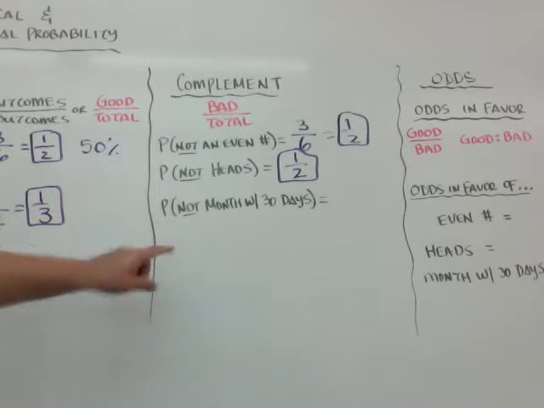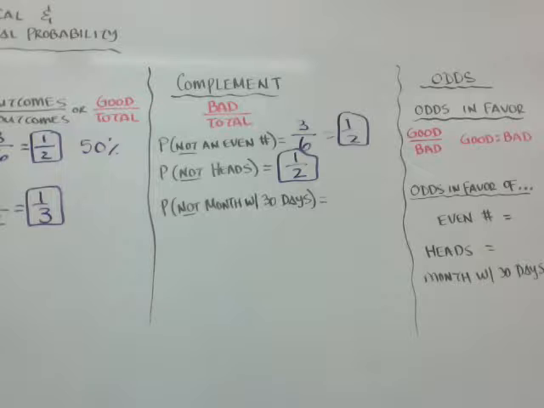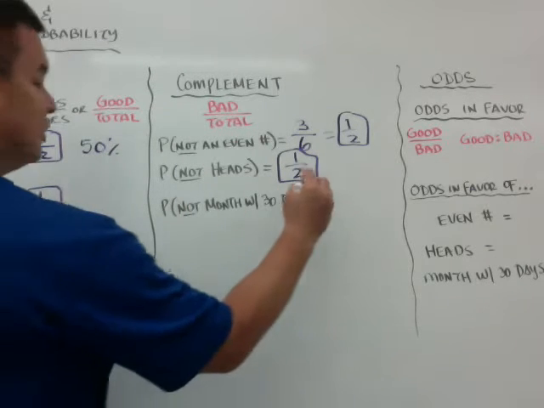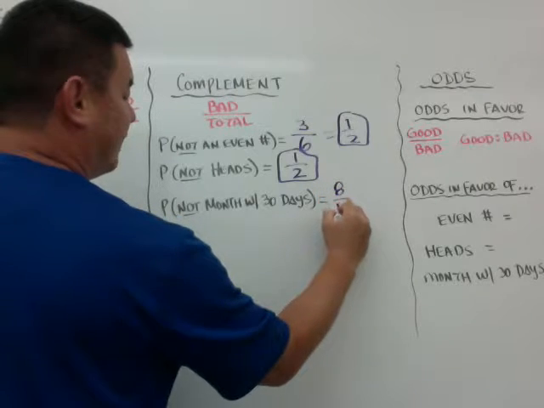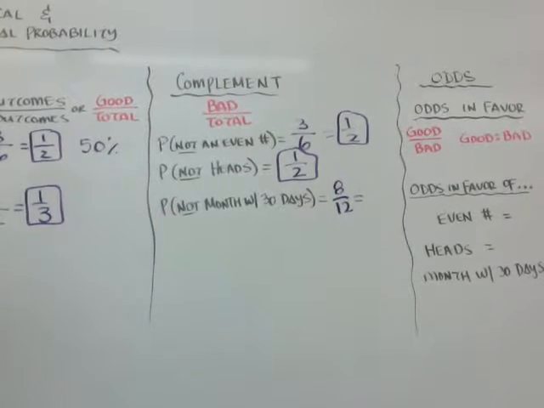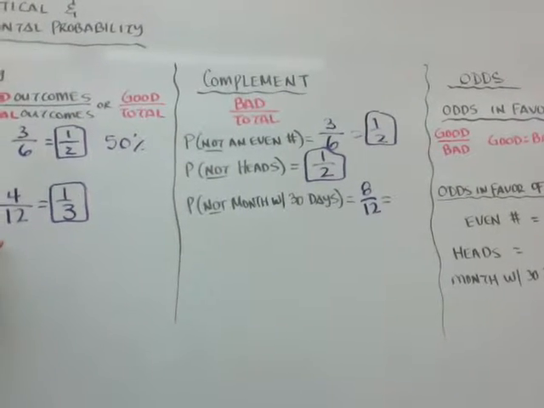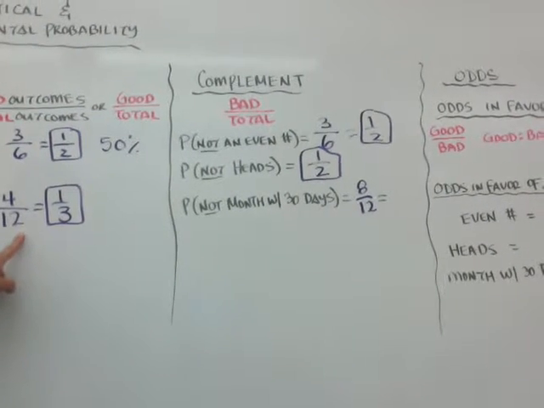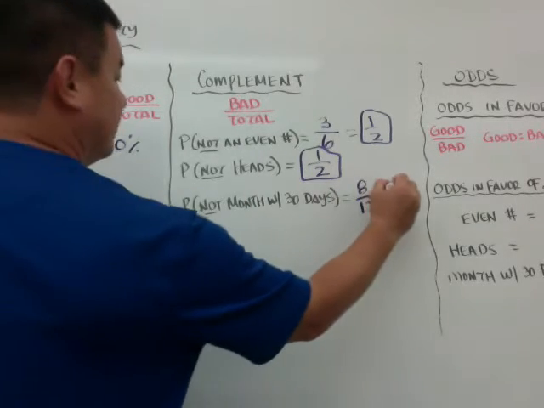The probability of a month not with 30 days: there are 8 months without 30 days, so it'd be 8 of them out of the 12. Because in this case, we said there were 4 of them that had 30 days. So that means there are 8 of them without. And when you simplify that down, divide by 4, you get 2/3.